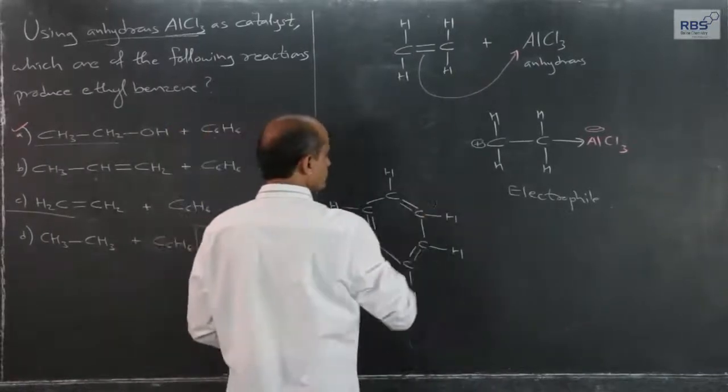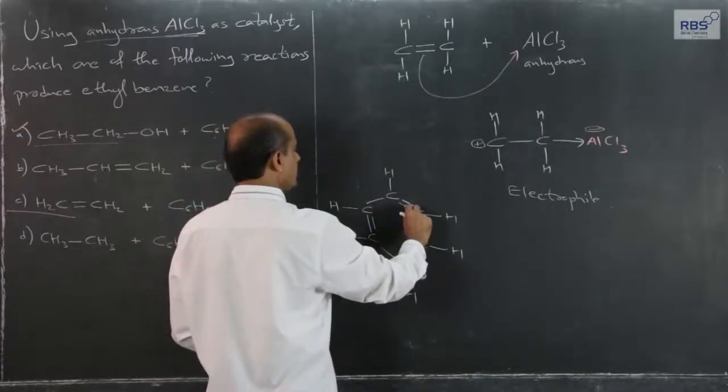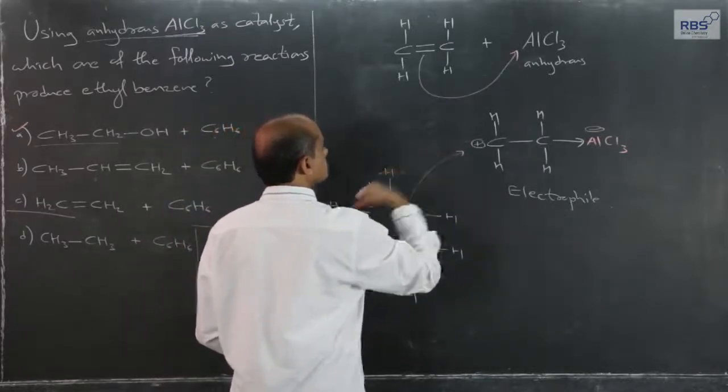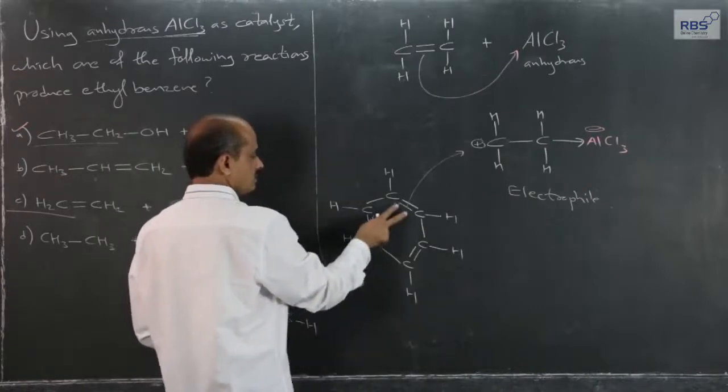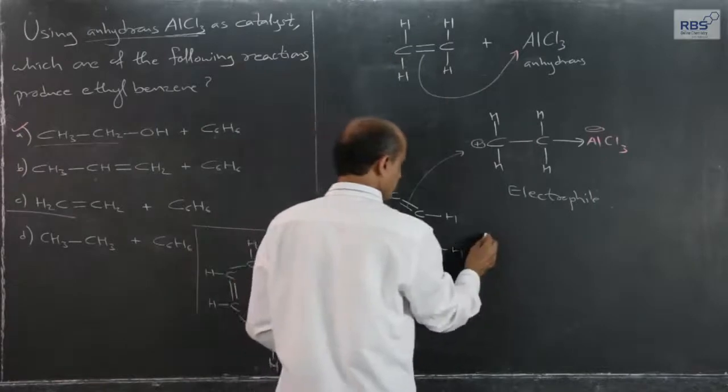The moment this is produced, pi electrons, any one out of these two, will get transmitted here. The moment pi electrons get transmitted here, what happens? Let me write it here.